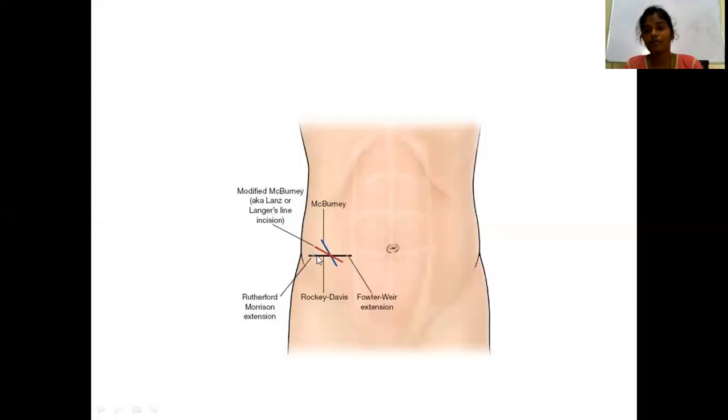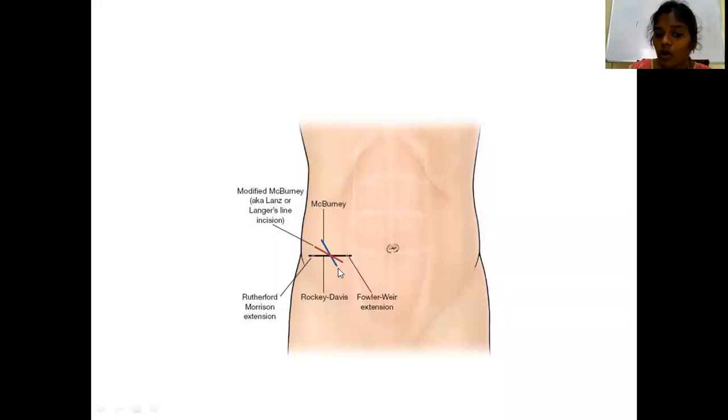You know the difference between muscle cutting and muscle splitting. If you cut the muscle, that is muscle cutting. If you split the muscle, that is, you are not cutting the fibers, you are just splitting the muscle fibers, that is a muscle splitting incision. Examples of muscle splitting incisions are McBurney's and Lance. Rocky Davis, Flower-Weave's extension and Rutherford Morrison extension are muscle cutting.